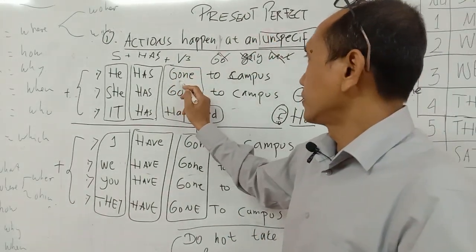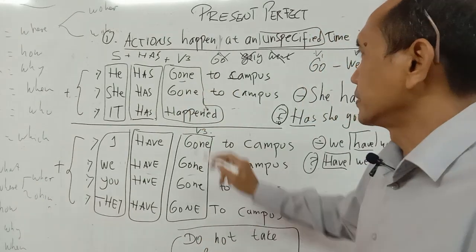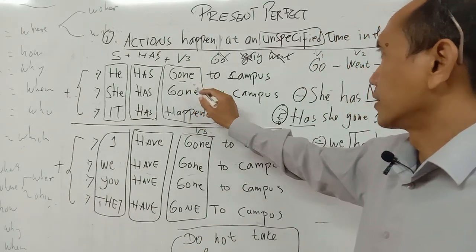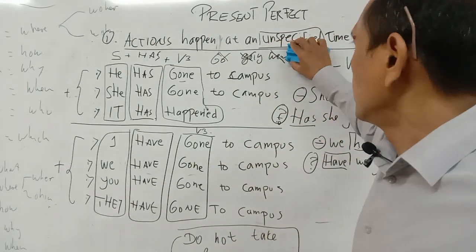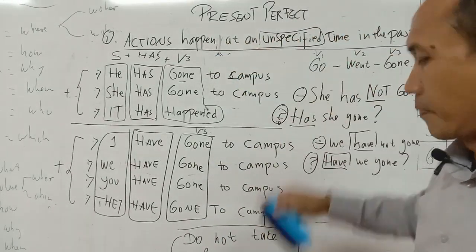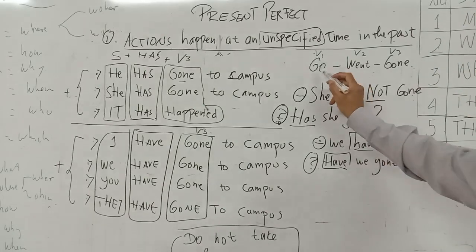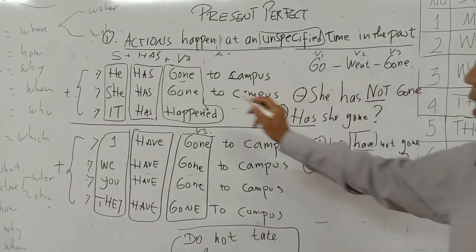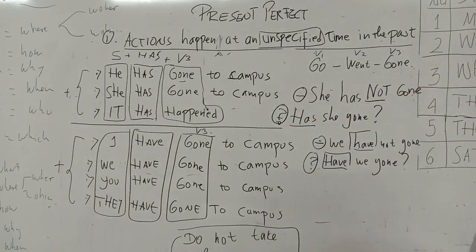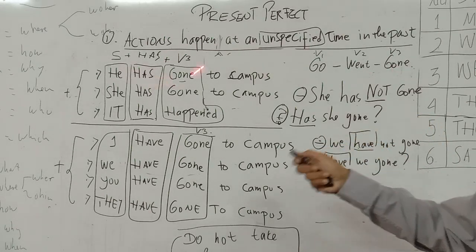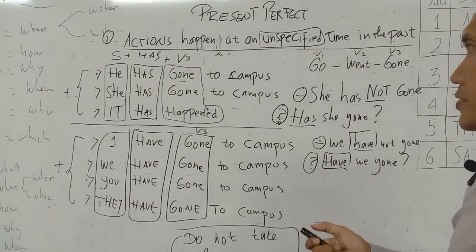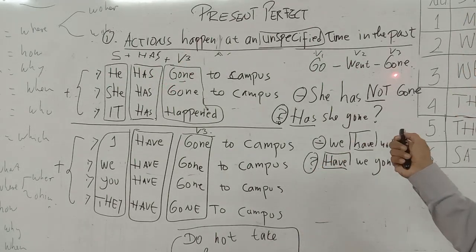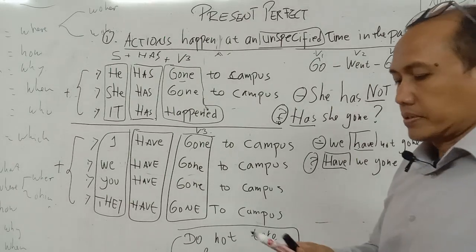We use gone here, and gone is from the verb go. See here? It's go, went, gone. And he has gone means that we use this one. We must not use he has go, he has went. No, we cannot say that. He has gone, verb 3.